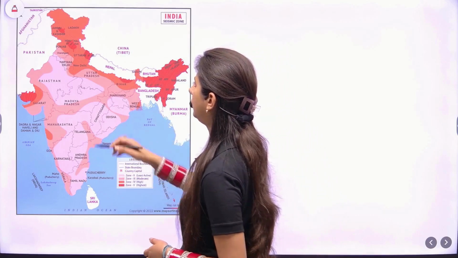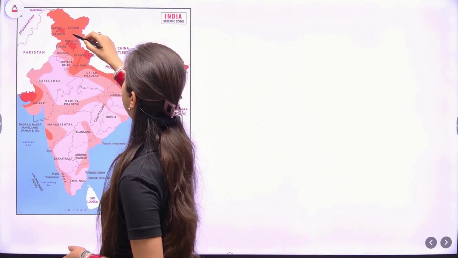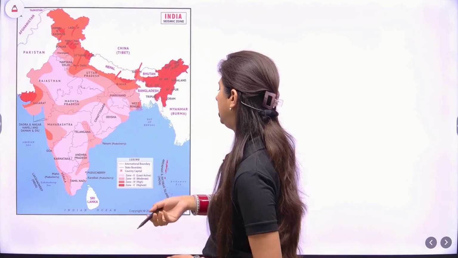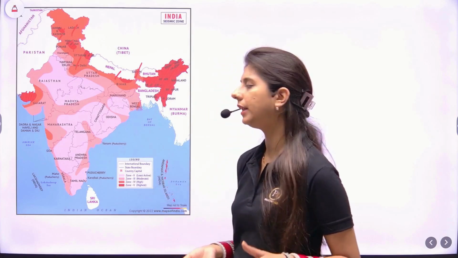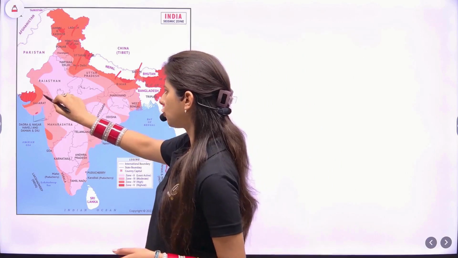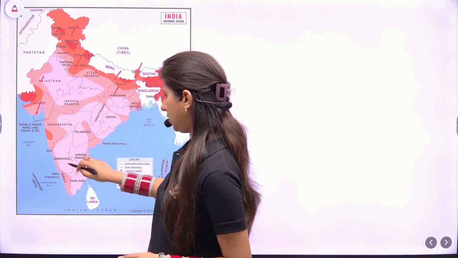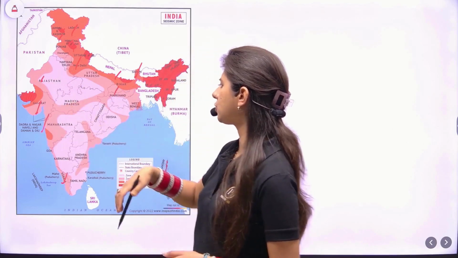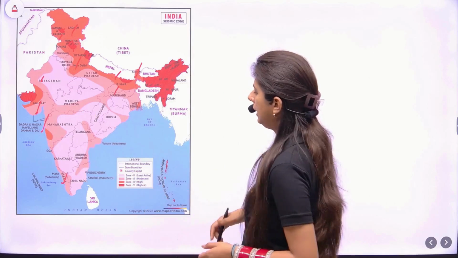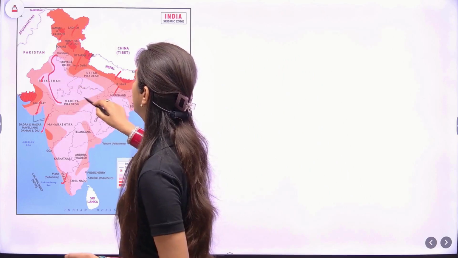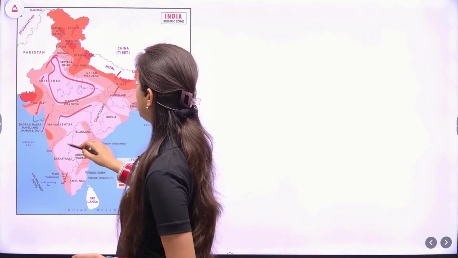Let's say zone 4. Zone 4 is Delhi, Himachal, Ladakh, Jammu Kashmir, Bihar, Sikkim completely. Zone 3 is the moderate areas. Moderate areas include Gujarat, some parts of Rajasthan, Jharkhand, Kerala, Goa, Maharashtra has some zone 4 as well, and the rest of peninsular India comes under zone 2. So this is the least active one.